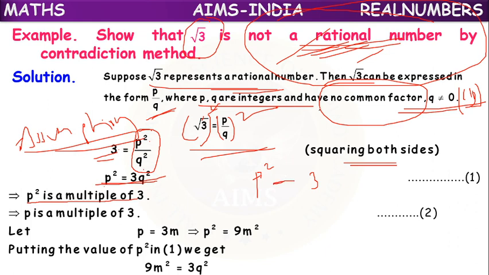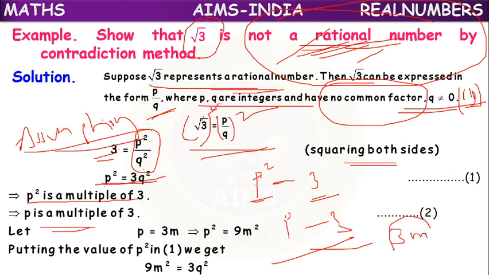But here we are telling p and q are co-primes, means they don't have any other common factor. So that's why if p square is a multiple of 3, then p also will be a multiple of 3. Multiple of 3 means what is the form? We can take it as 3m.